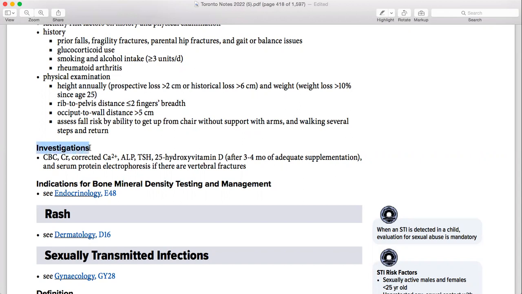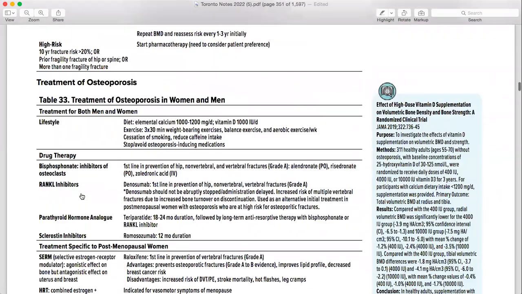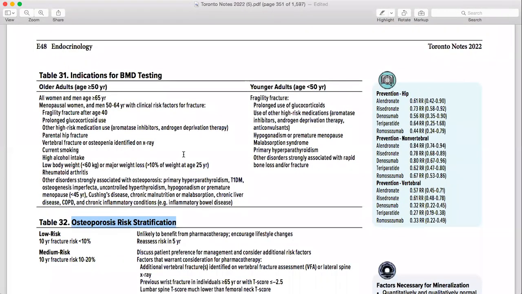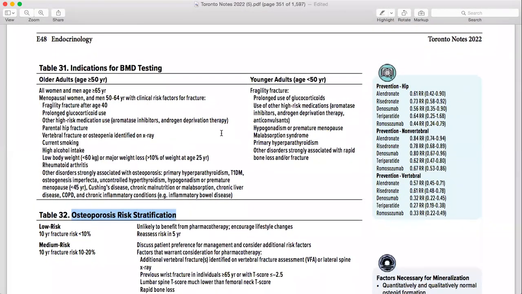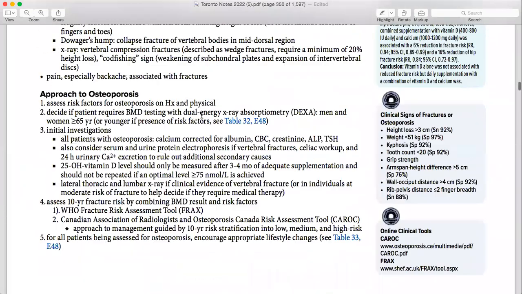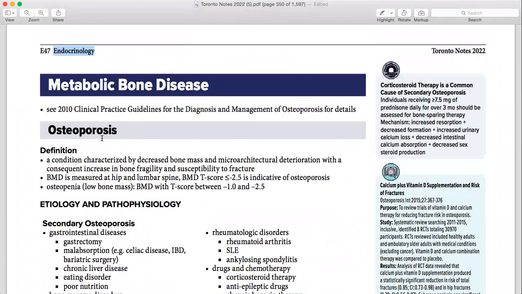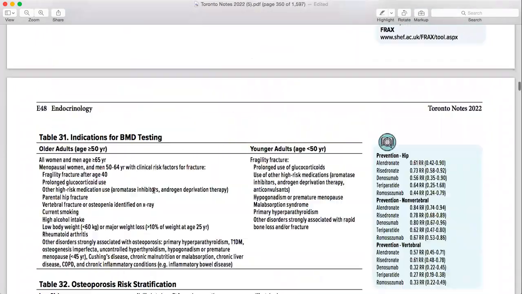So investigations, what are the investigations? You have to rule out all those particular diseases that can cause it. It is very nicely written in endocrinology. If you go there, hypercalcemia and hypocalcemia, a table is written there, how you are going to see CBC, creatinine, calcium, ALP, TSH, and vitamin D. Let's just directly jump to there. So this one is written here, osteoporosis risk factor. If you do it from there, it's more than enough. Everything is written very clearly in that table. But if somebody wants to go very deeply, you can go here. This one from endocrinology, a lot of osteoporosis is written here.